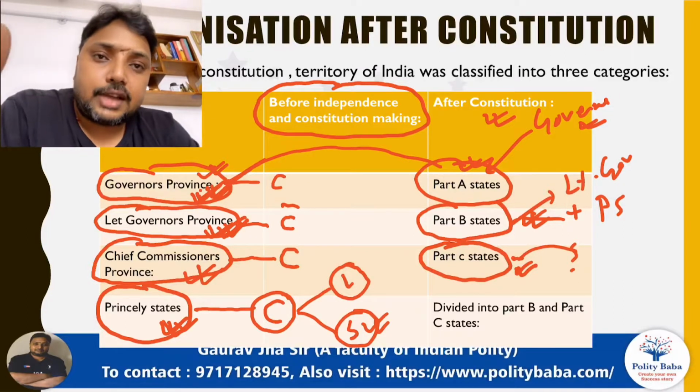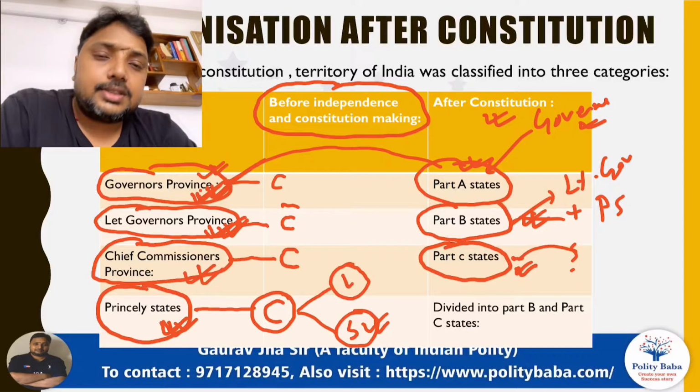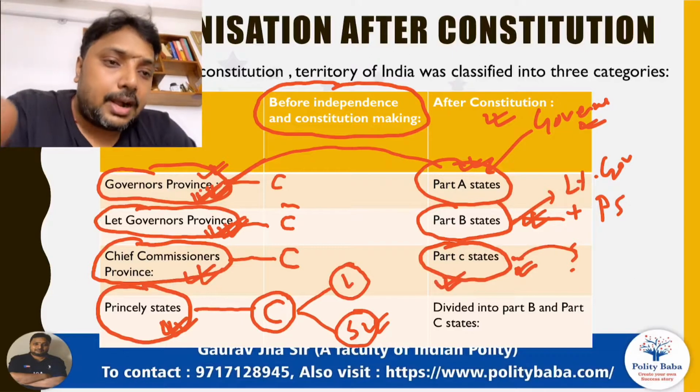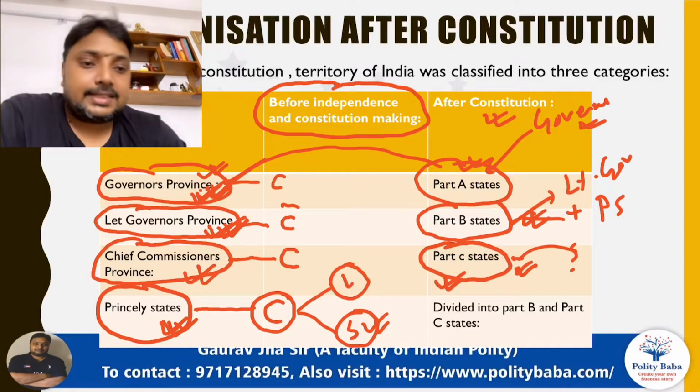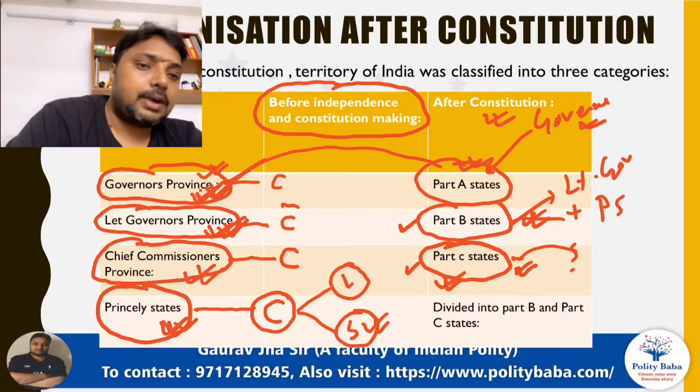In Gujarat also the princely states were bigger in size, so they were also kept in Part B, but the smaller princely states were kept in Part C. So here we understand that princely states were divided into Part B and Part C. Some of them went to Part B and some of them went to Part C.